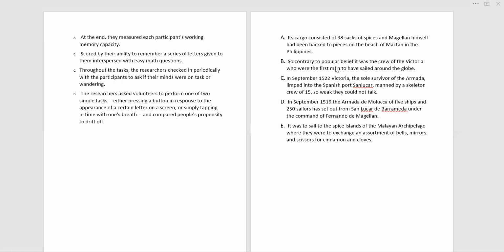So contrary to popular belief, it was the crew of the Victoria who were the first men to have sailed around the globe. So this is the right order, and you can look in the chat box: DEAC and CB. Now it's linking the events. You see, beautifully, this is going to be the right order.